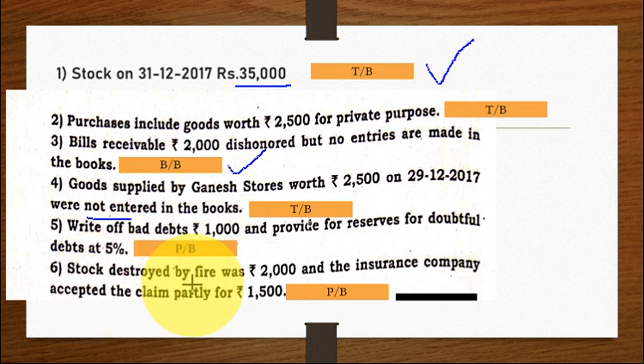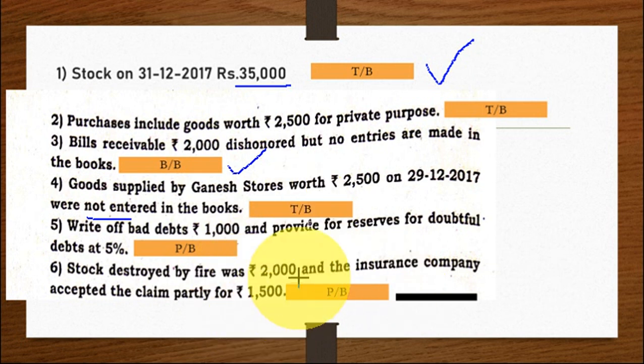Then stock destroyed by fire was rupees 2,000 and the insurance company accepted the claim partly for rupees 1,500. Stock destroyed by fire, where are you supposed to write? Sorry, it is not the profit and loss account, it's the trading account.